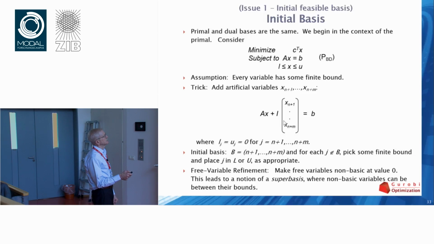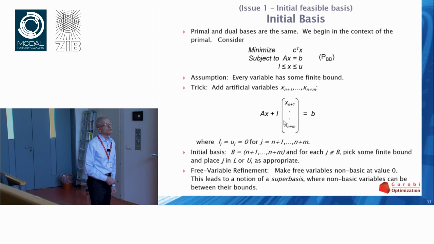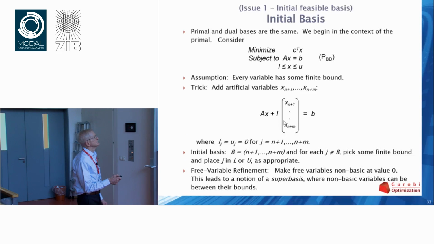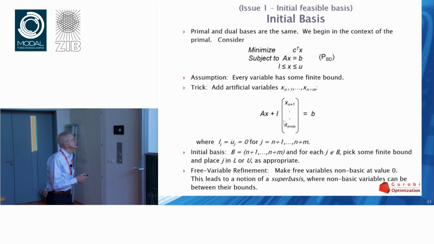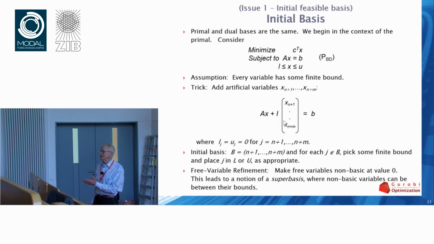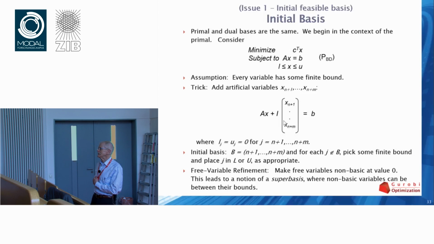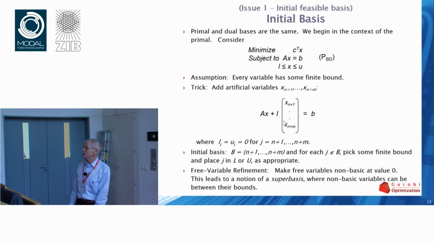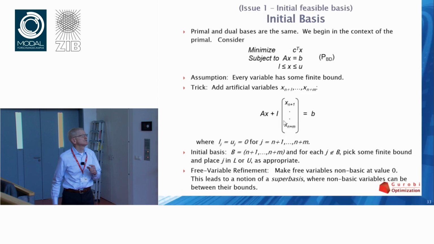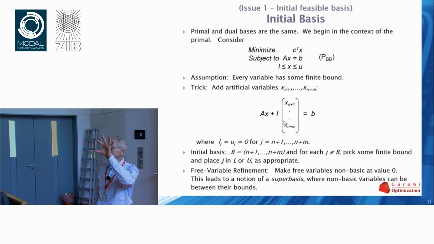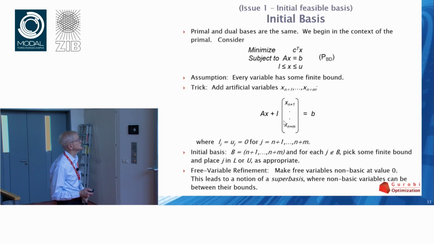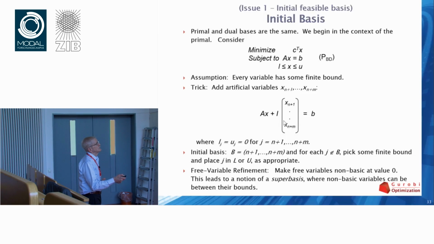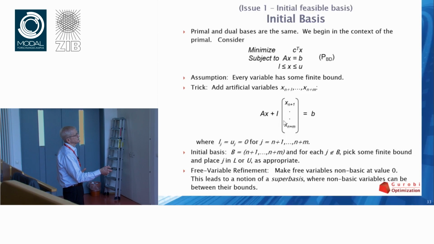Pretty straightforward. I take Ax = b and I just add one variable to each constraint. I've labeled them n+1 because there are n variables here, up to n+m because there are m constraints. And now, it seems kind of silly, but I set the lower and upper bounds to 0. So I haven't changed the problem at all. But I've done this nice simple thing of introducing an identity matrix, which is, of course, non-singular, and I can choose that as my initial basis. I don't have to worry about inverting something and checking that it's non-singular. So the initial basis you take is just this list, n+1 up to n+m.